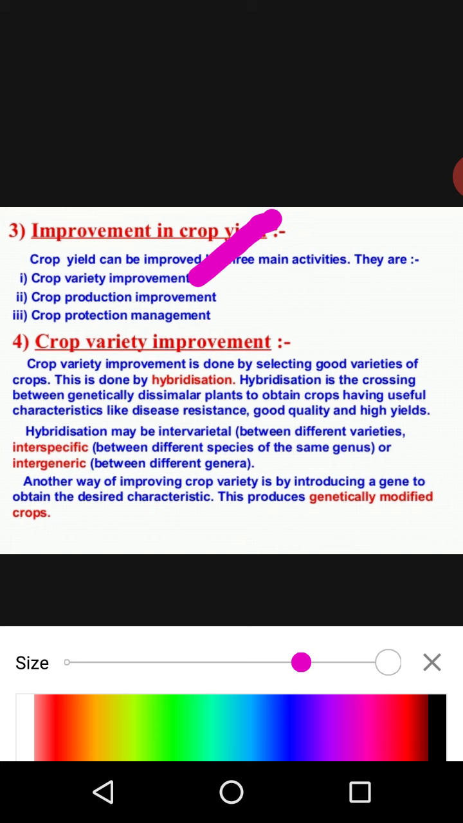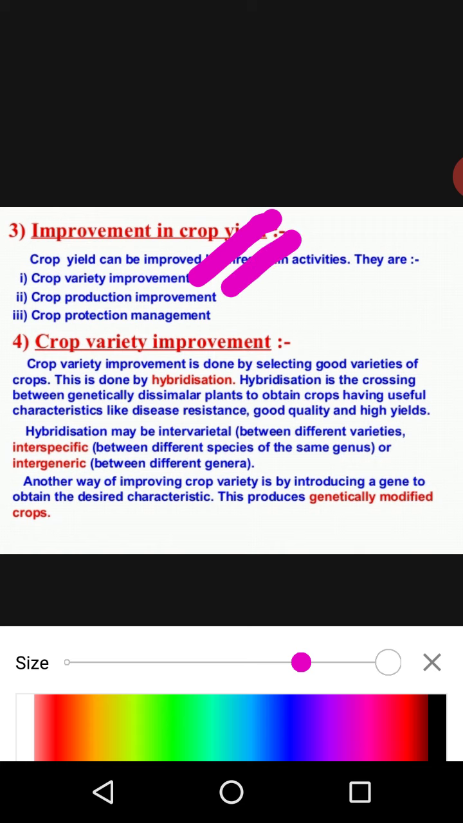Crop variety means one type of crop having so many varieties, so which improved variety we can take to get a good production is important. The second is crop production improvement. Crop production improvement means quality as well as quantity: increase the quantity and also increase the quality. That is the second essential and necessary point.